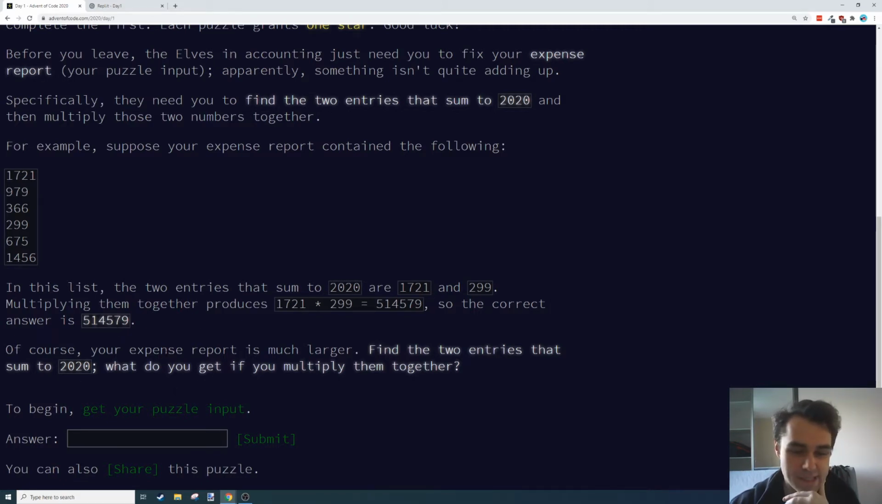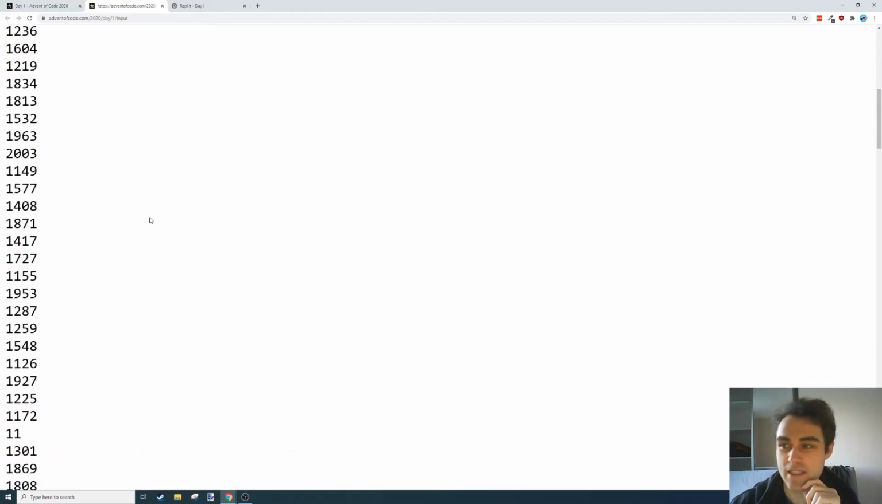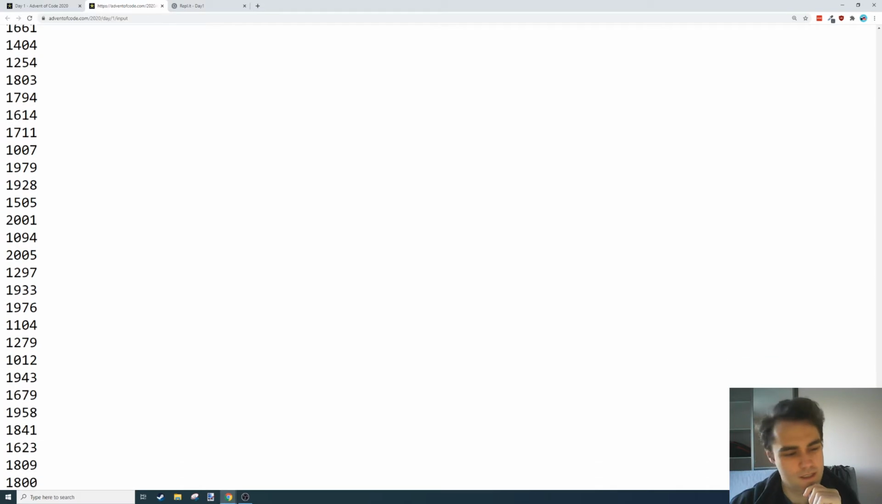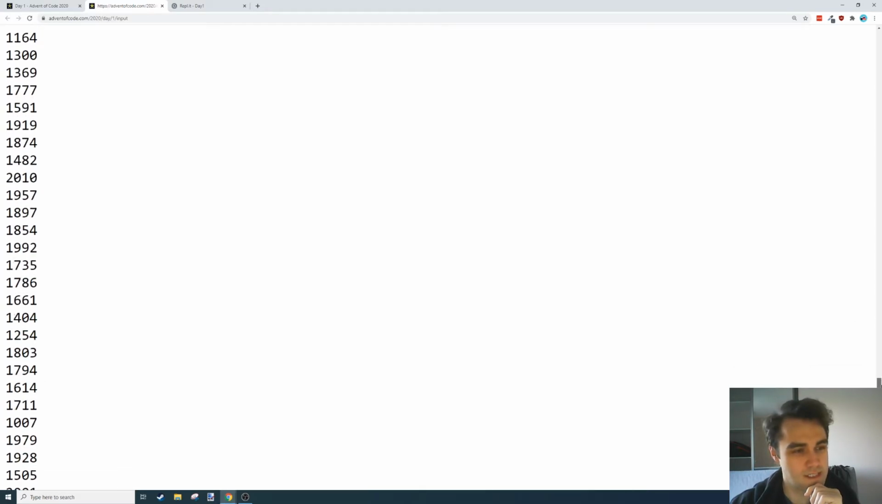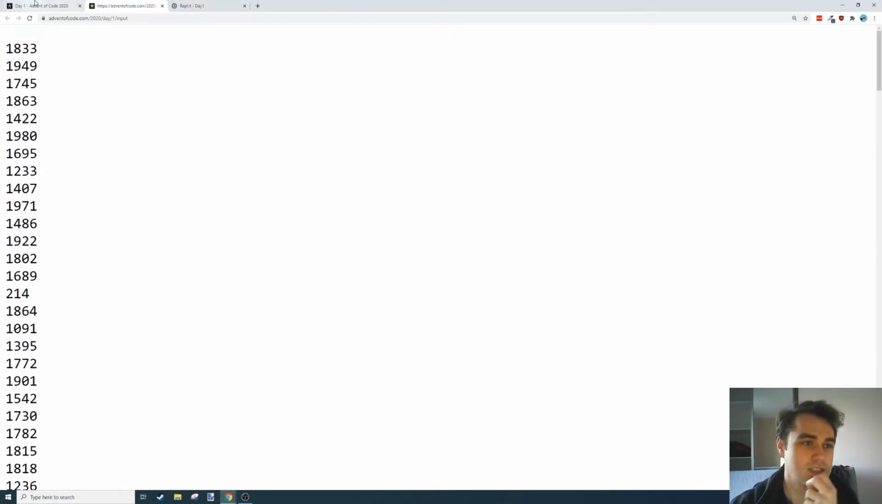Of course, my expense report is much larger. Find the 2 entries that sum to 2020. What do you get if you multiply them together? And here is my puzzle input. So much bigger, so we're going to need something that reads in all these numbers. There's a lot of numbers there. Okay.